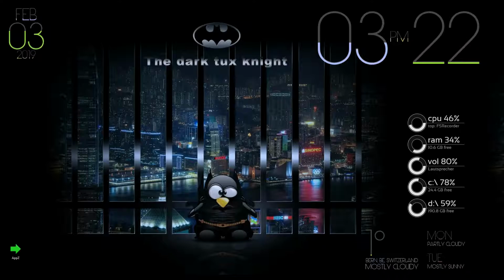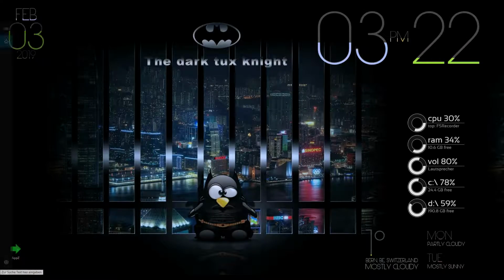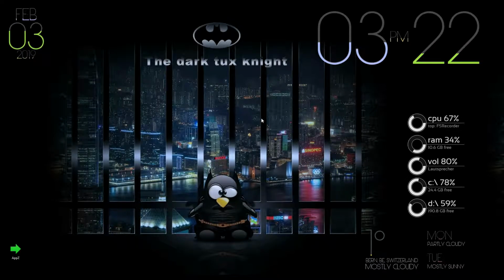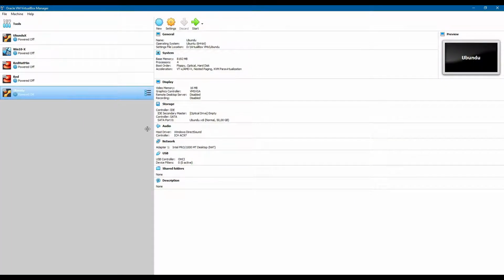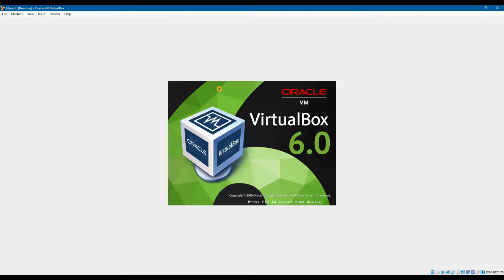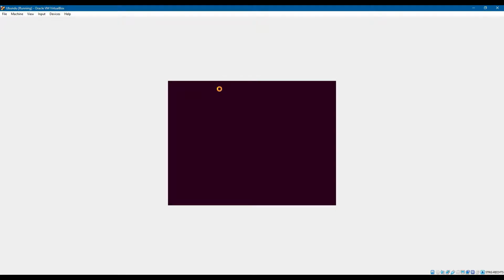Let's see some commands. Let's open up the Oracle VirtualBox that we installed last time. We will choose the Ubuntu image file and press the start button, and here you can also see the details of your image before you start it. Think of it like a normal computer, although it is an image.